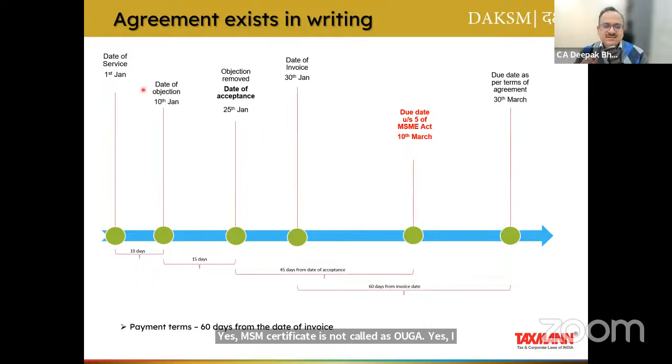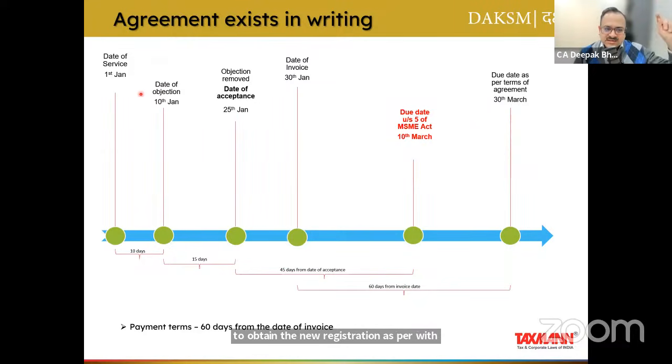Date of service. And one more thing, since you have raised this question, if your vendor is registered under the old provision, they are possessing the old number. Again, they were supposed to take new registration under Udyam. So if they are having the old registration, it is not a valid registration under the MSME Act. They need to obtain the new registration as per the Udyam provision.